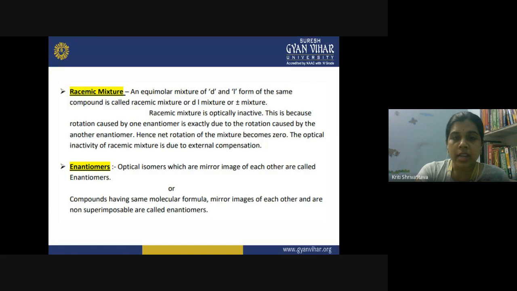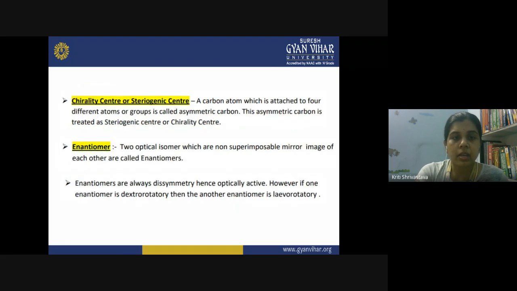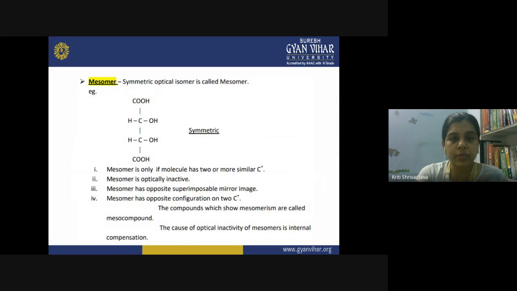Now these points I have already discussed: what is the racemic mixture and what are the enantiomers. We have seen these things. We have also discussed chirality, that is the stereogenic center, and the enantiomers.